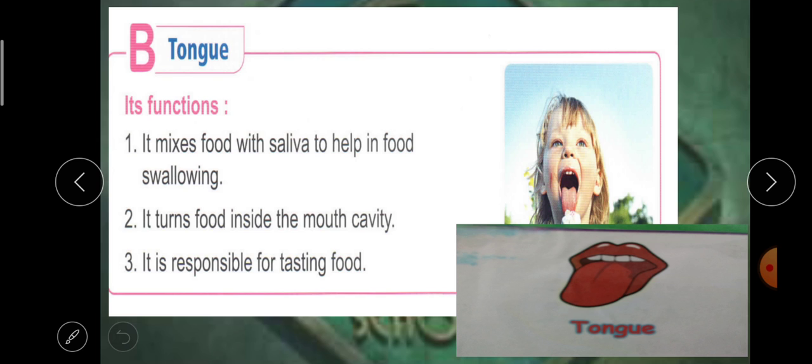After that, we said the tongue mixes food with saliva and turns food inside the mouth. It is responsible for tasting food, and it is also a speech organ. We can speak with the tongue.